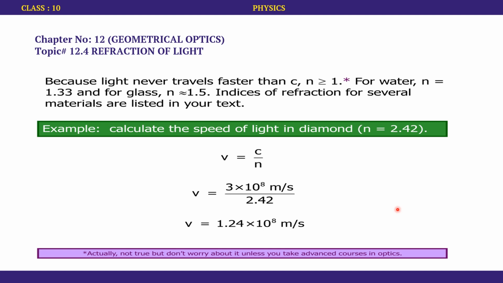Whenever we have two knowns and one unknown, we can arrange the formula according to the unknown and find out the value of that unknown. In this case, the unknown was the speed of light in diamond, whereas the knowns were the speed of light in vacuum and the refractive index of the diamond. We plug in the values and reach the final answer. Do not forget that the units are meters per second because we are concerned with the velocity.